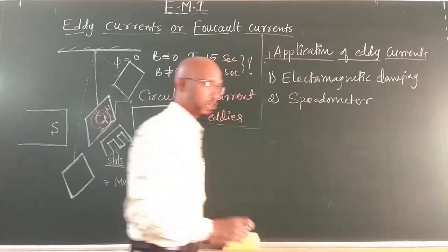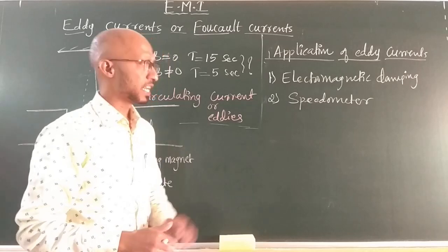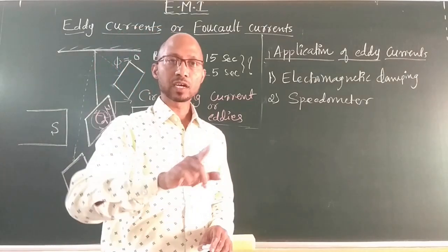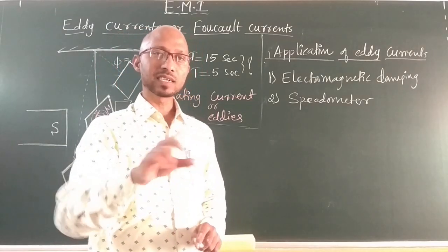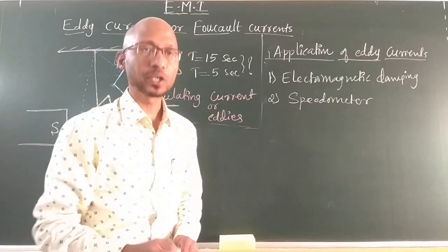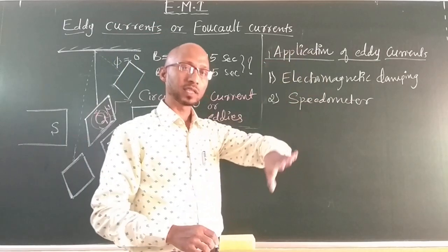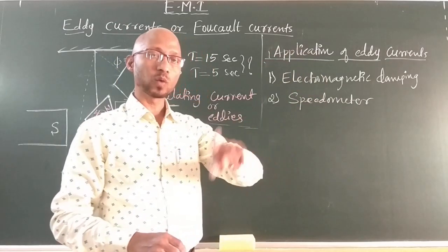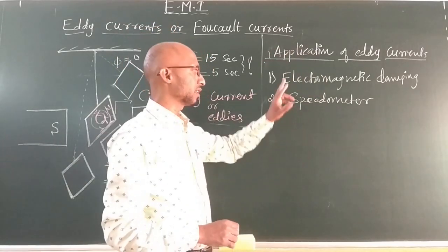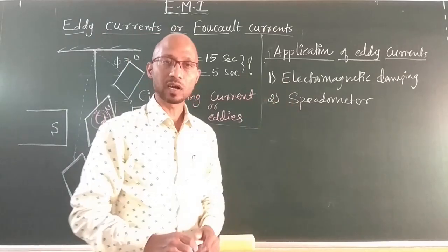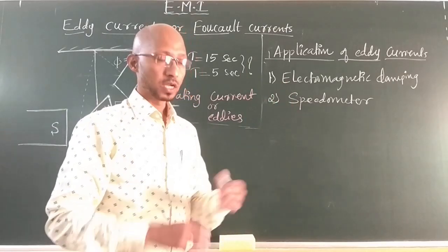I hope that you heard the word speedometer. Every bike has a meter to indicate your instantaneous speed at a particular time. The speedometers in all your vehicles, whatever is used to indicate your speed, are based on the eddy current concept.